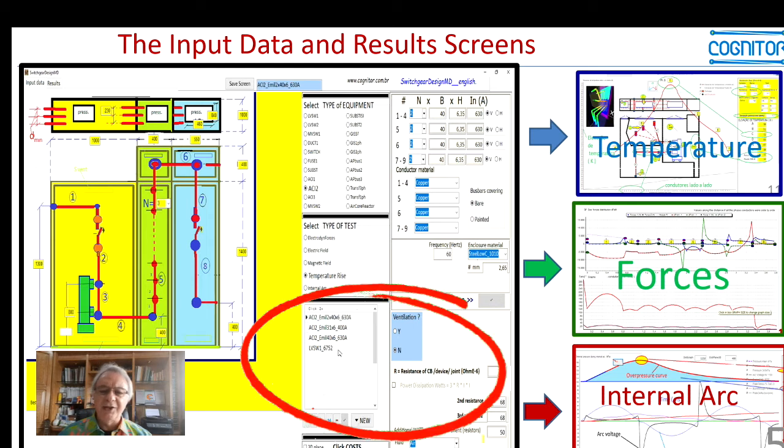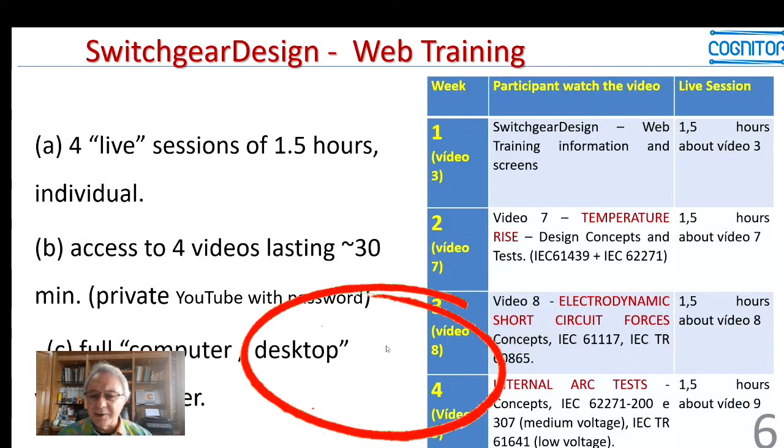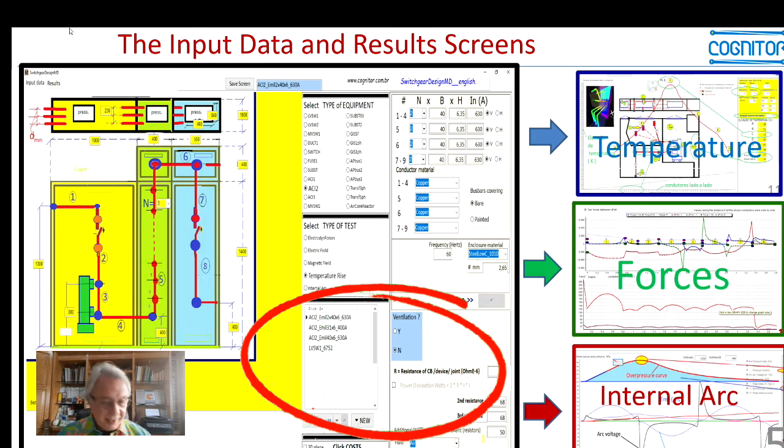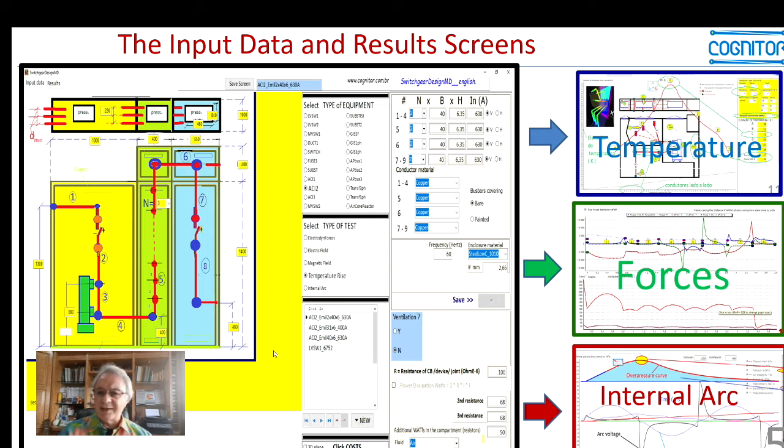You have here a list of projects that you have in your database, and you can also create a new project here. To create one is very easy. You select one of the projects, click this new button, and a new line will be created in the database, exactly like the one that you clicked, and then you can change the dimensions. You can change everything to have a new case inserted in your database.